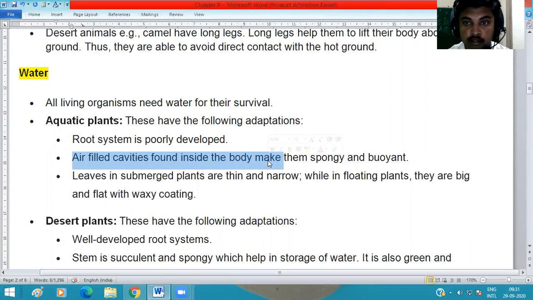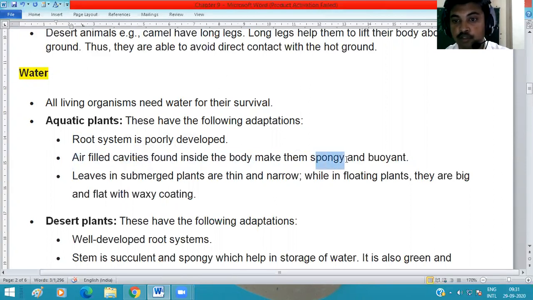For what? When air is filled, they are able to float on the surface of the water. The air makes them floating and spongy. Floating means buoyant, floating on the water. And the plants become spongy.